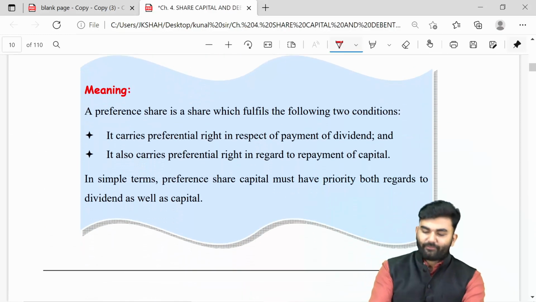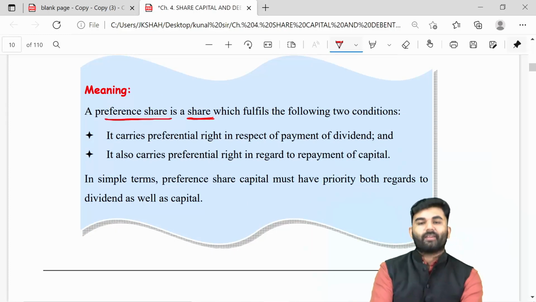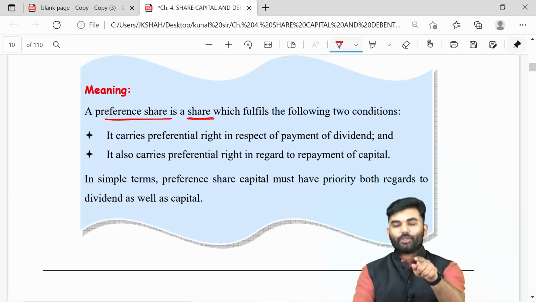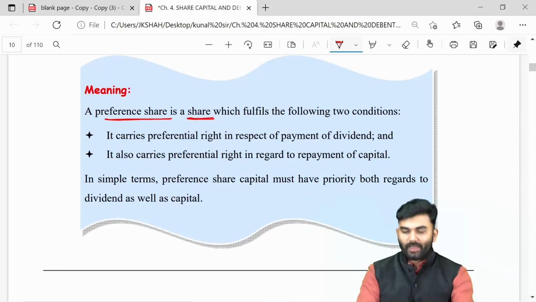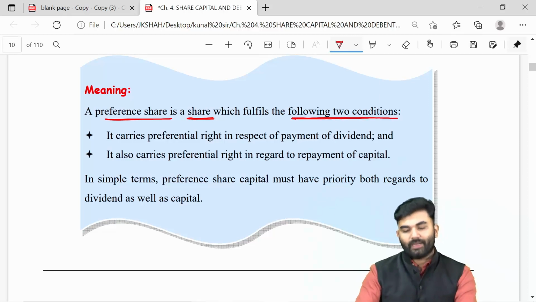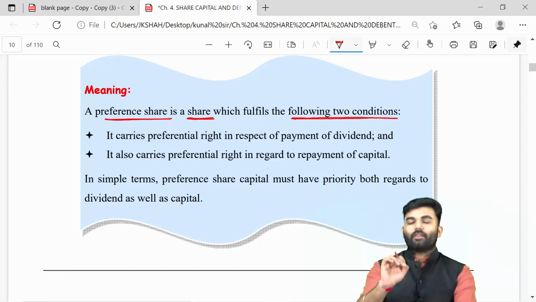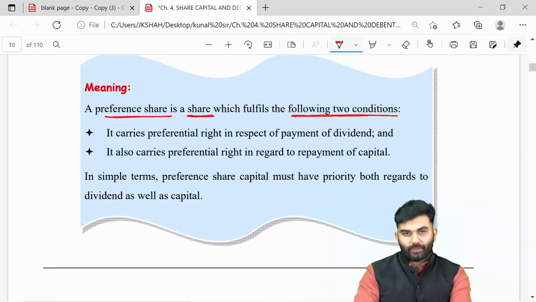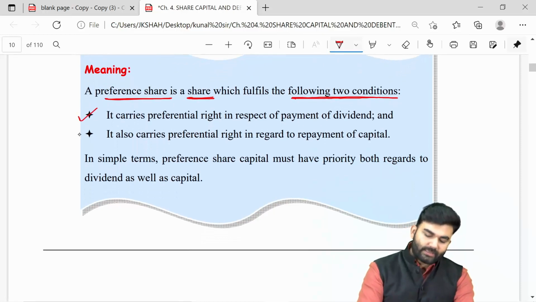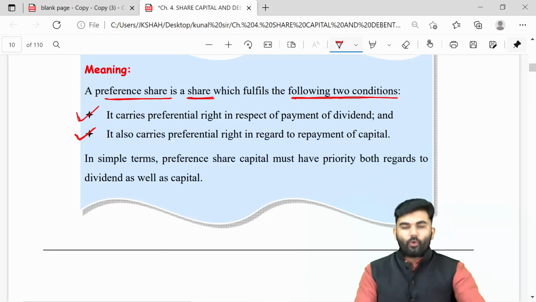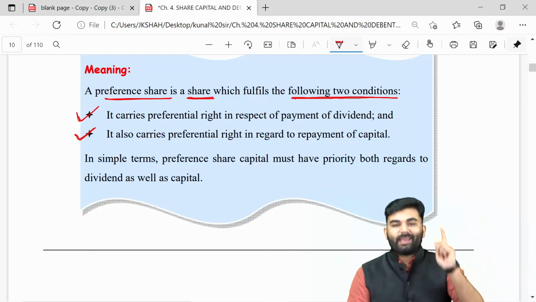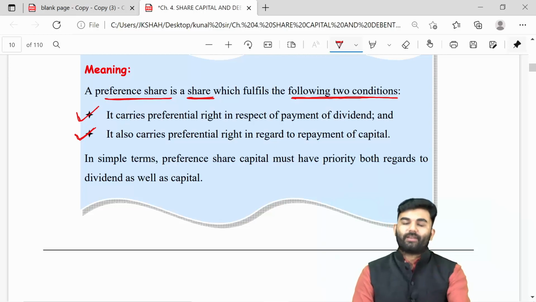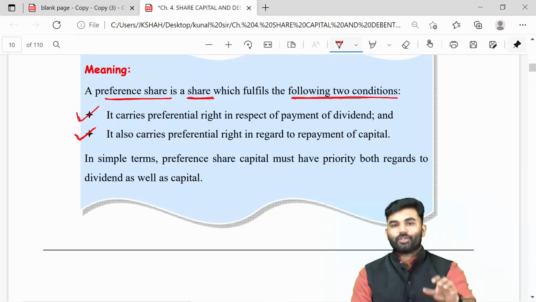Whenever I say that a particular share is a preference share, always remember that a preference share is one which fulfills the following two conditions. Only when both of these conditions are fulfilled can we say that a share is a preference share.